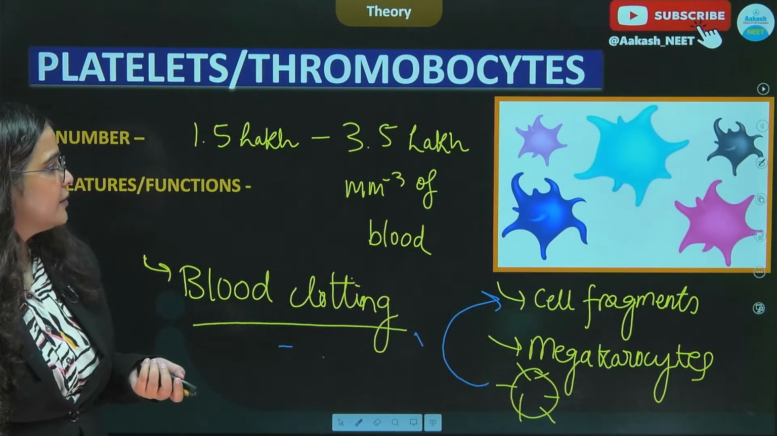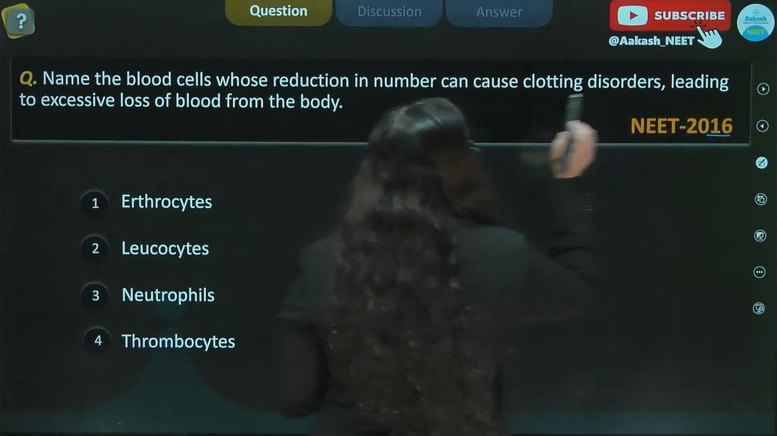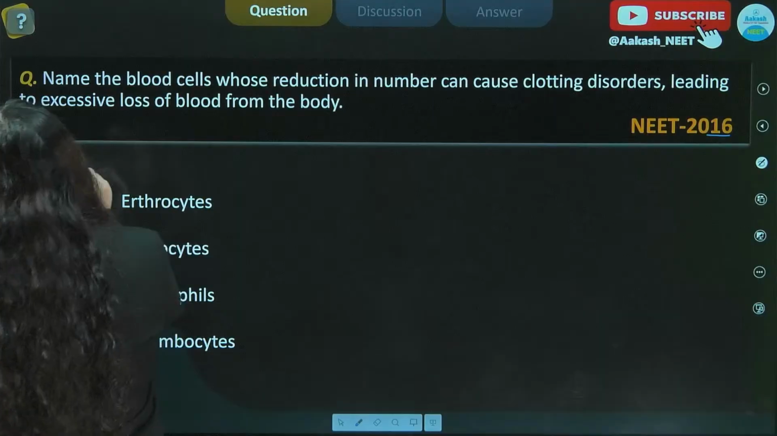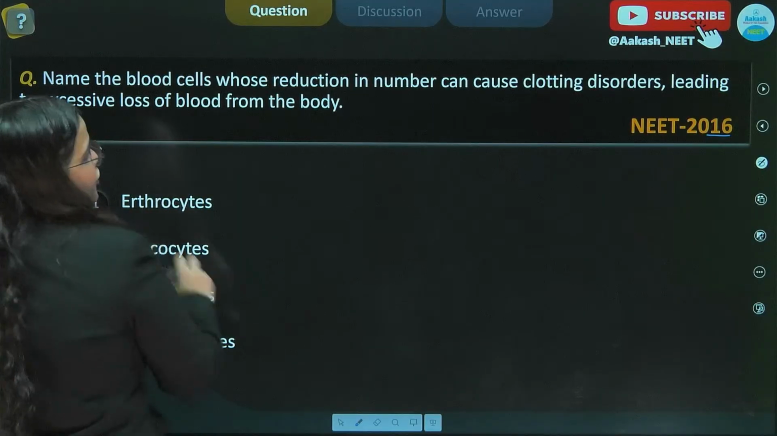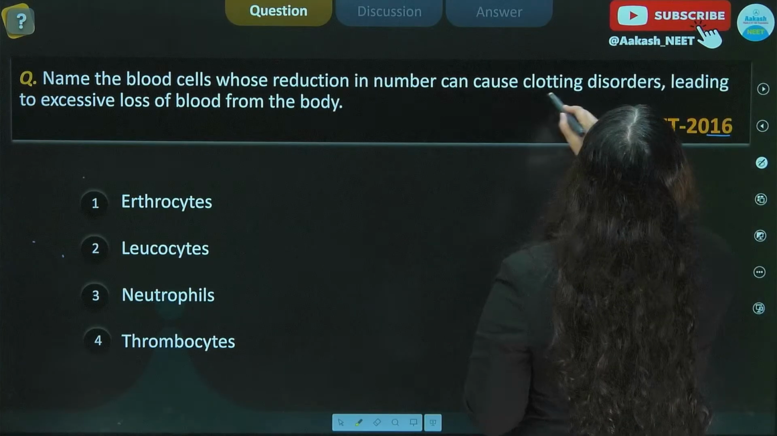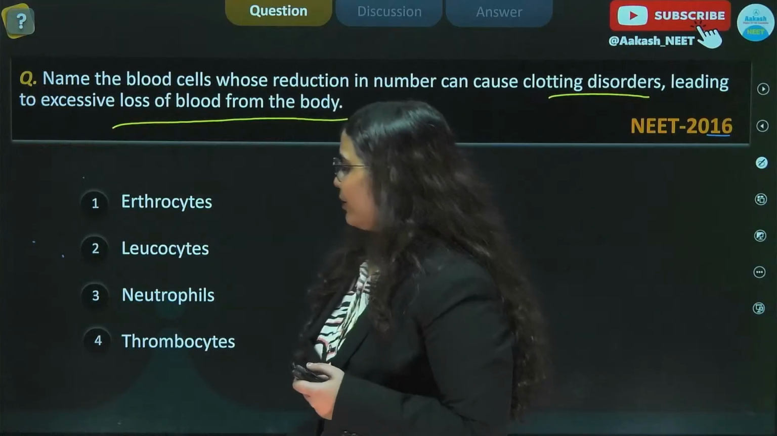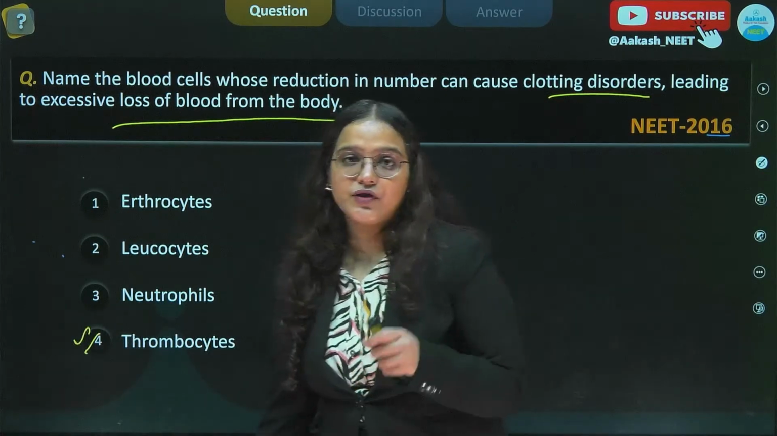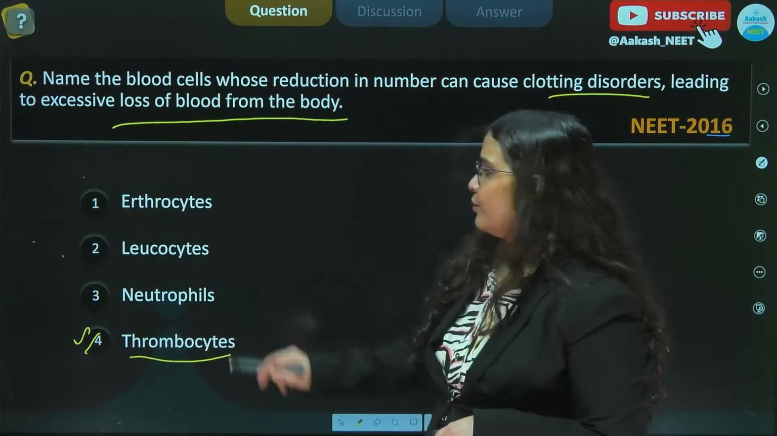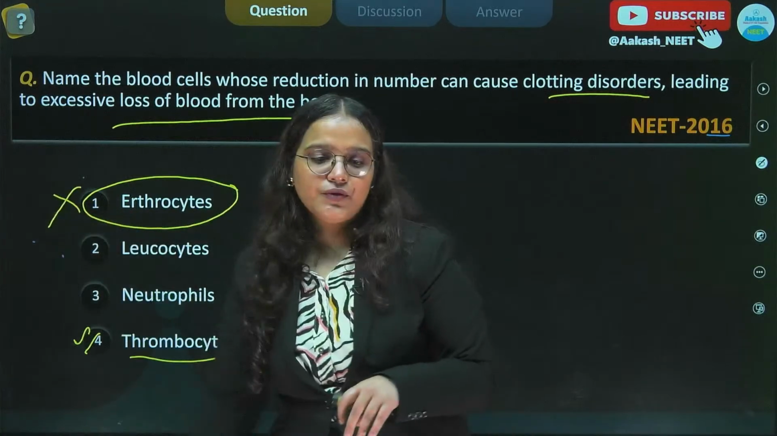All right. So we quickly see a question which has been asked in the NEET 2016, and it states, name the blood element whose reduction in number can cause clotting disorders leading to excess loss of fluid from the body. So here we are basically talking about the thrombocytes, which is the other name of the platelets. So the right answer here will be thrombocytes. Here erythrocytes cannot be the answer. I can see one of the students is getting confused.